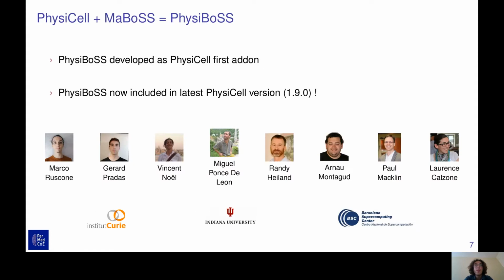PhysiBoSS was developed as the first PhysiCell add-on, and now is included in the latest PhysiCell version as of this month. This is the result of a collaboration between Institut Curie, University of Indiana, and Barcelona Supercomputing Center.